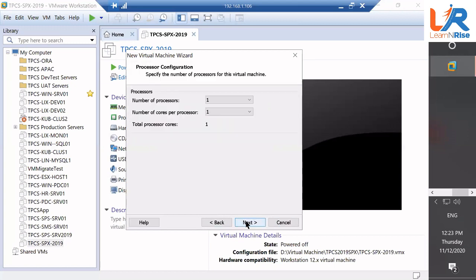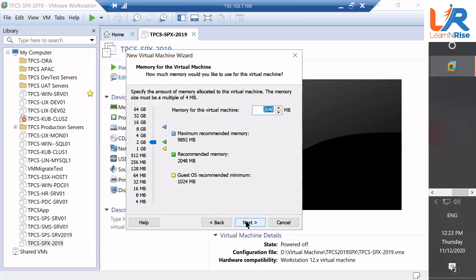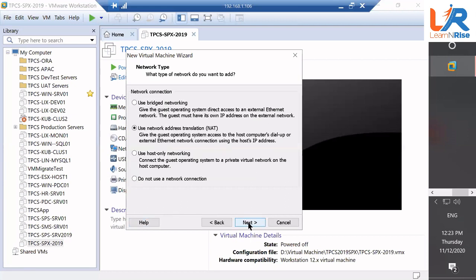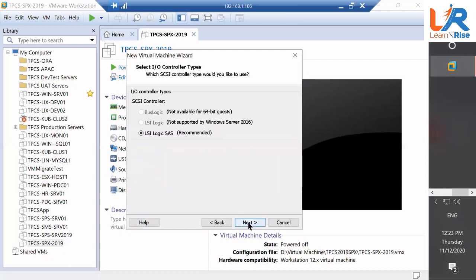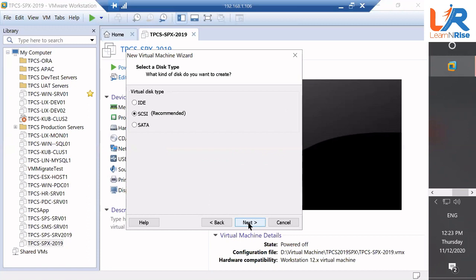Yeah, next. So I am going to give you one processor. I have 8 processors in my server. I am going to give you one processor. And then in the memory, I am going to give you 4 GB memory. So just type here 4096. Click next. Next. Next. Next.